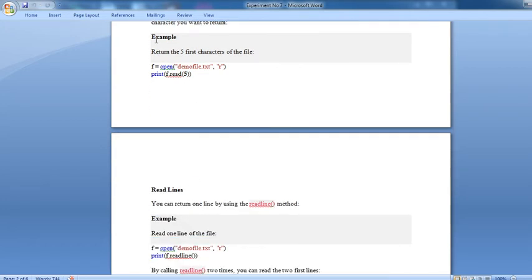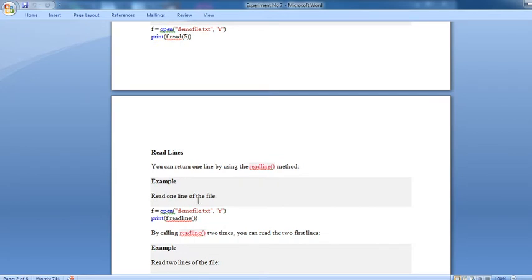Then readline, this is for particular characters. Now you want to read lines. Suppose one file has 100 lines available, and you want to read a particular line. Then you can return one line by using the readline method. Read one line of the file, that is f equal to open demo_file.txt, r, then print f.readline.